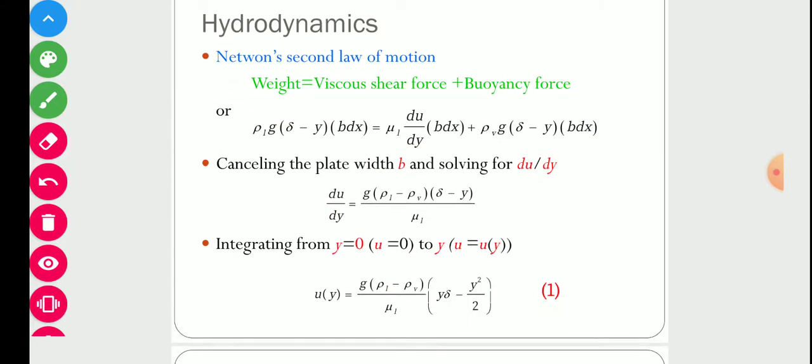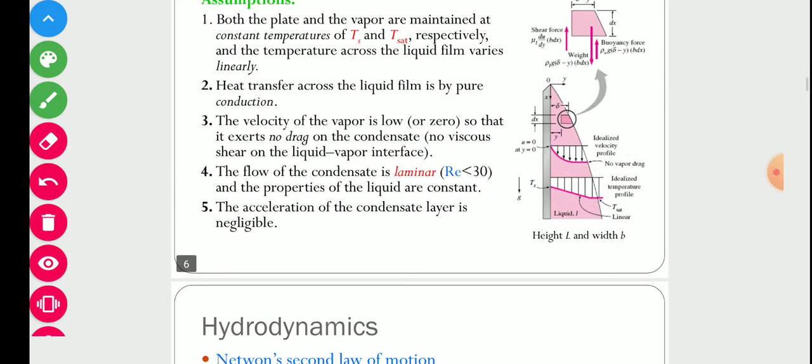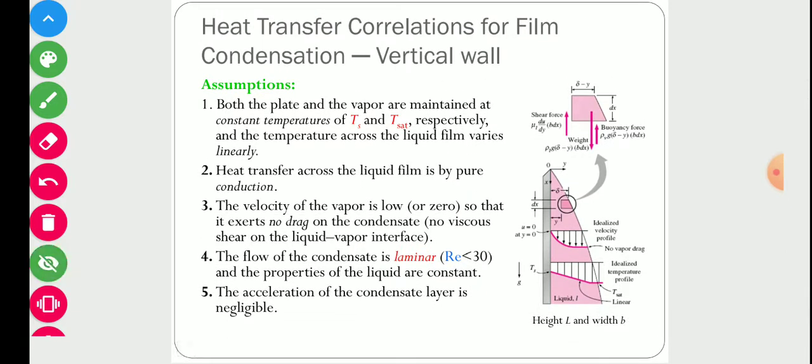Now if we apply Newton's law of motion, there are three forces acting on this film. First of all, if you can see this diagram, this is a liquid layer. We have selected a control volume, this one, and its magnified image is given over here.